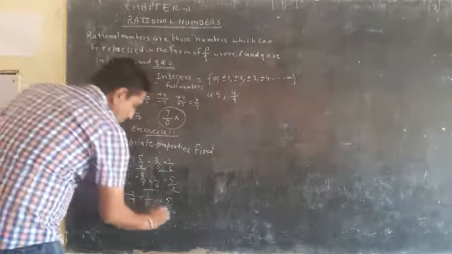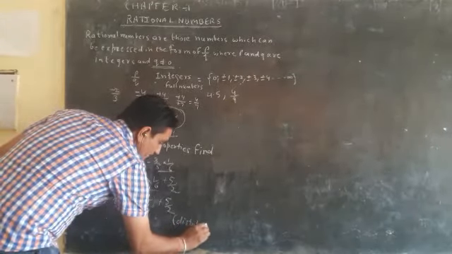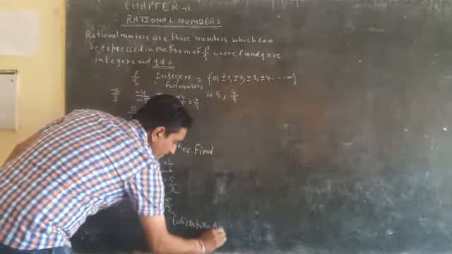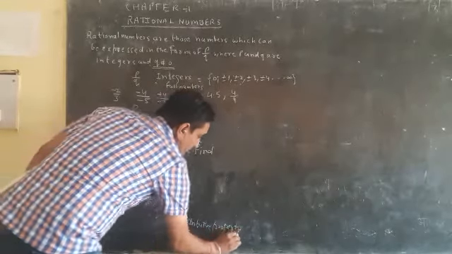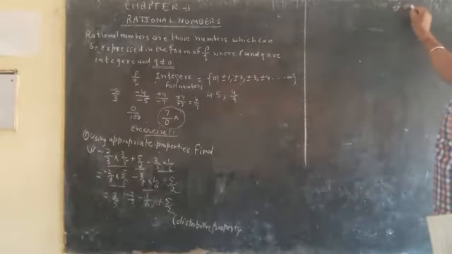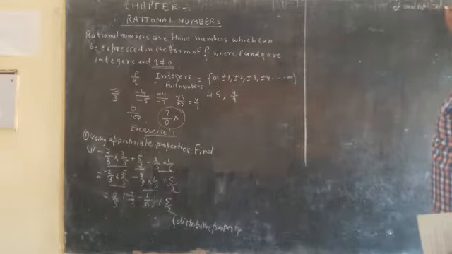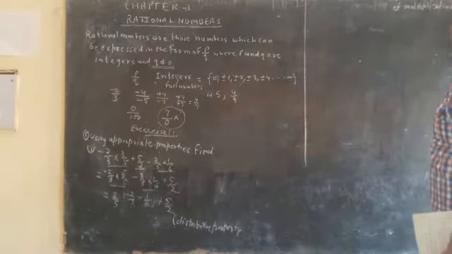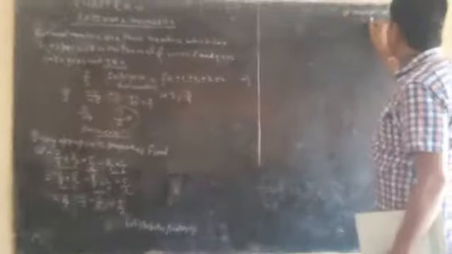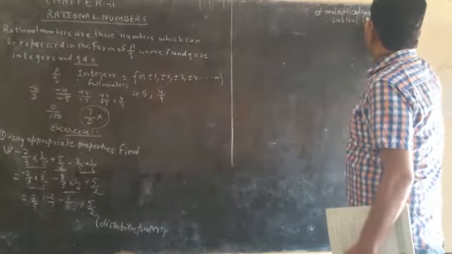I have used the distributive property of multiplication over subtraction.